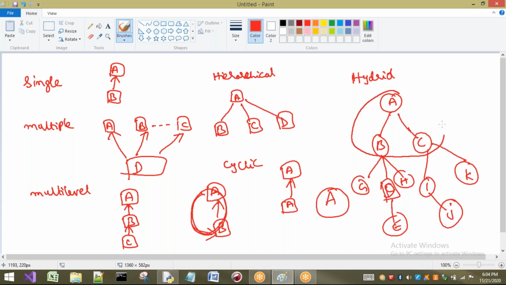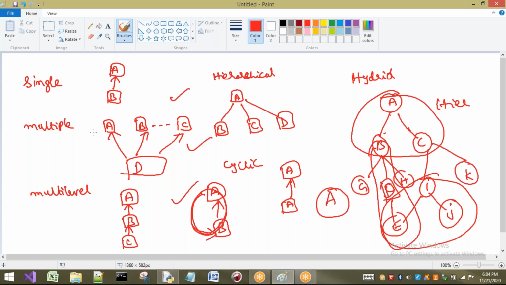So what can I say here? This part is hierarchical. Let us take this one also: it is multiple inheritance. In the same way, this is multi-level inheritance. So the combination of any inheritances is called hybrid inheritance. We have already seen examples of single, multiple, multi-level, hierarchical and cyclic. Now in today's session, we are going to discuss hybrid inheritance in detail.